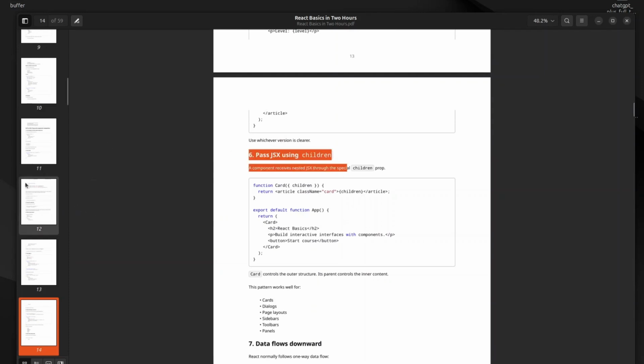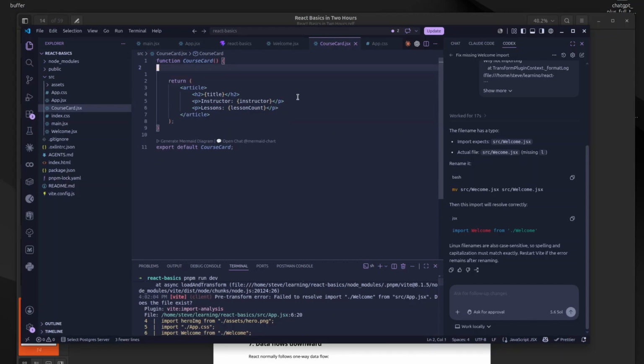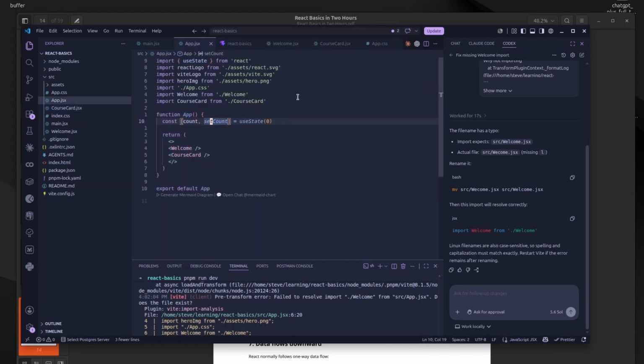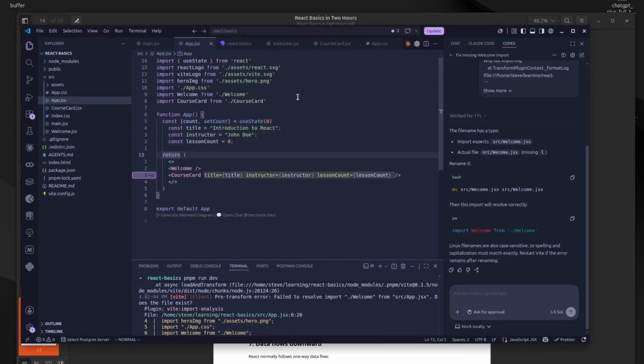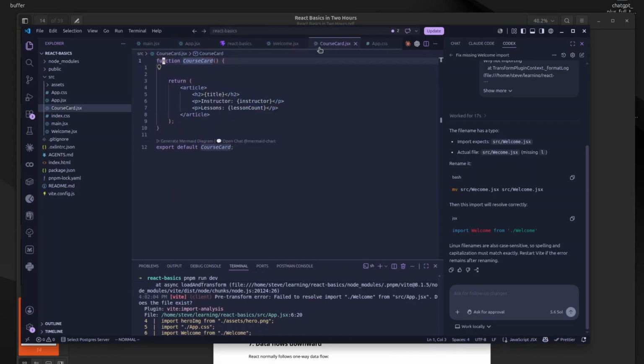Let's get back to our code. We'll put a pause there, but let's modify our course card and we'll put all these as props. How can we do this? Let's say take that and then move that into App. So App JSX. Yes, excellent. Good. Looking good. I want to pass in a course. So CourseCard, I want to pass in a course. And now is that the syntax for it?